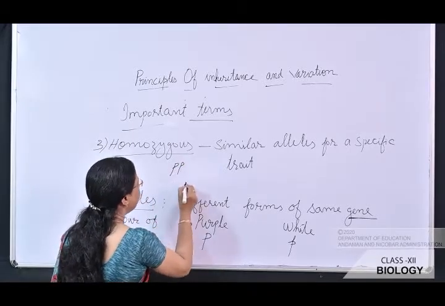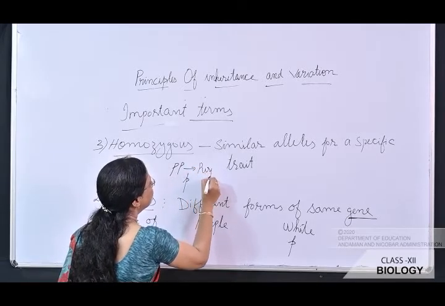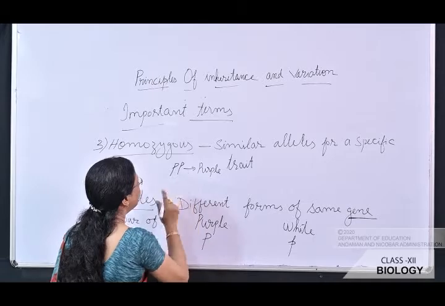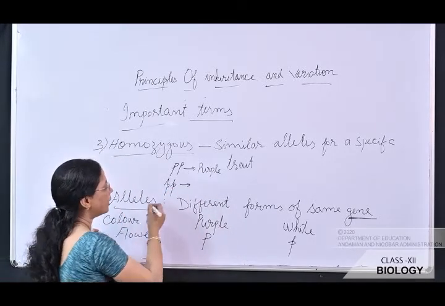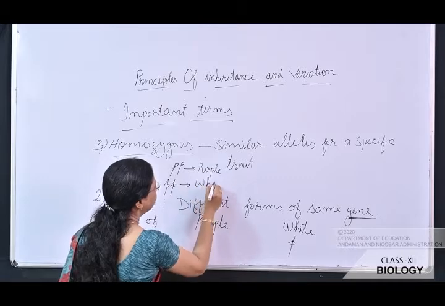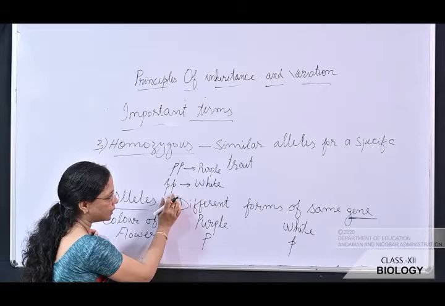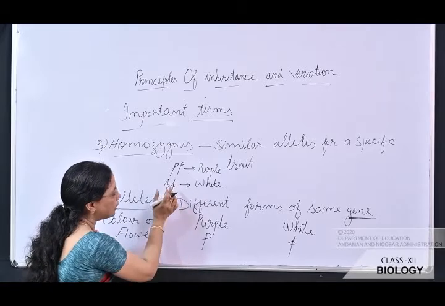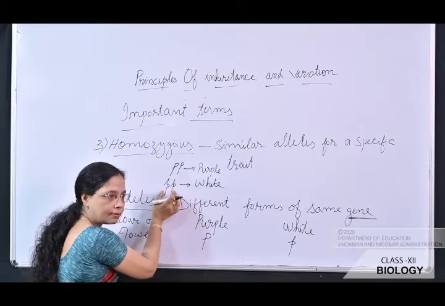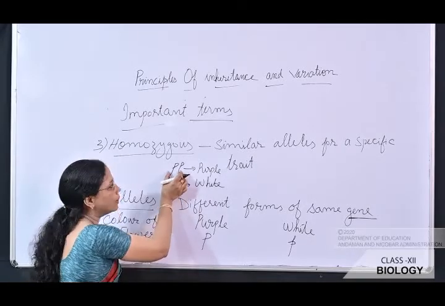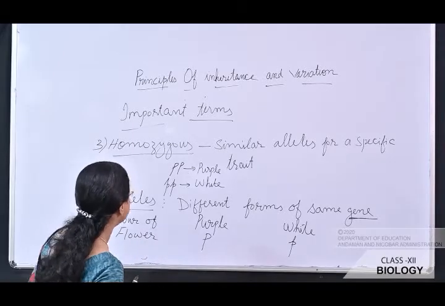So again we can write for purple, so this is for purple and here this is for white. Small letter p we are writing for white. Here you can see the alleles are similar. Both are small letter p. So it is showing the white color. Both the alleles are similar. Here both the alleles are similar. So that is known as homozygous. So what is heterozygous?